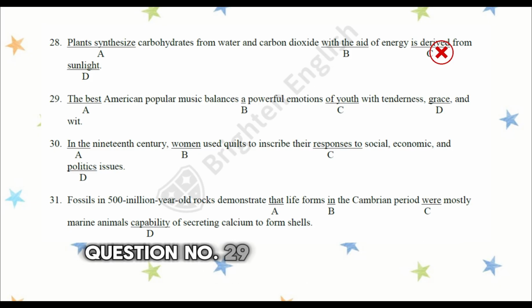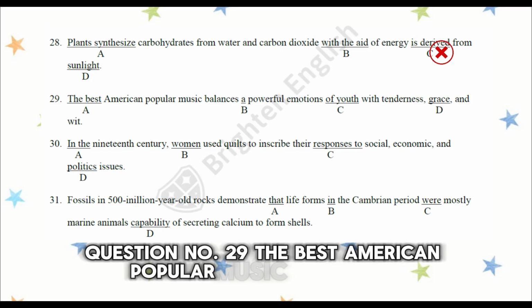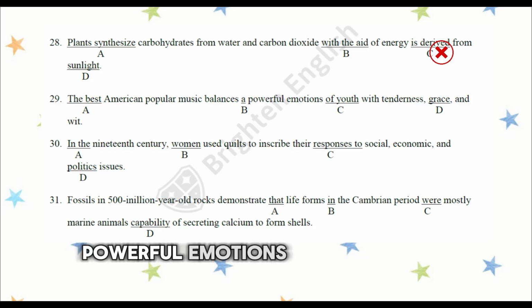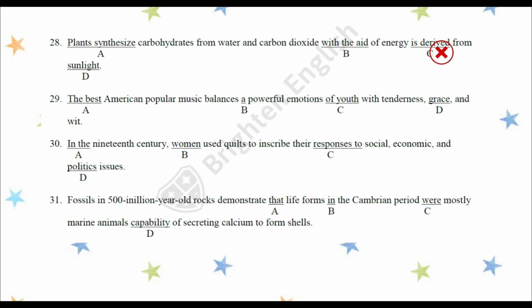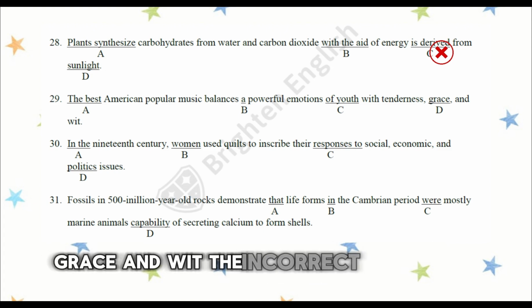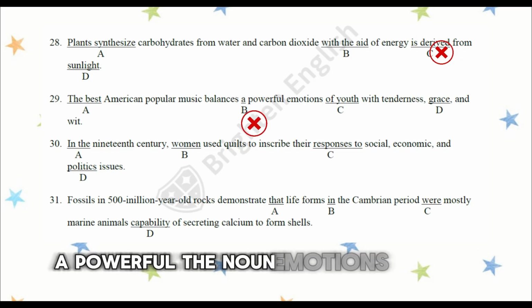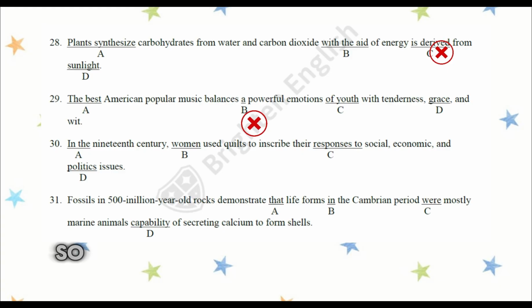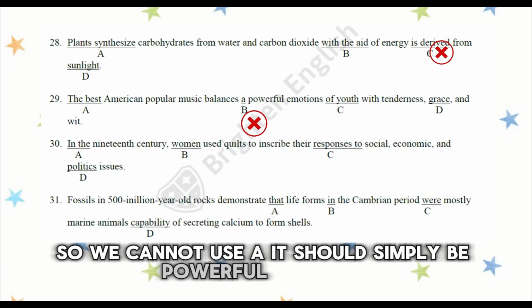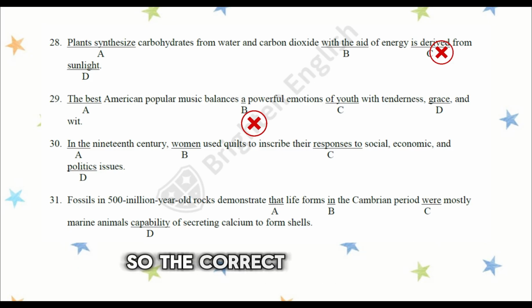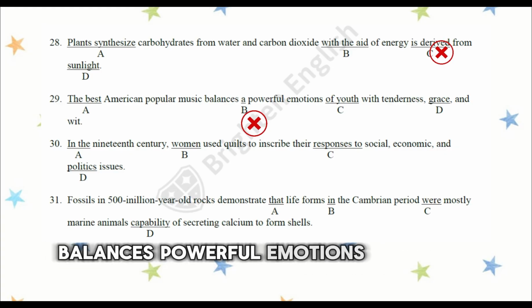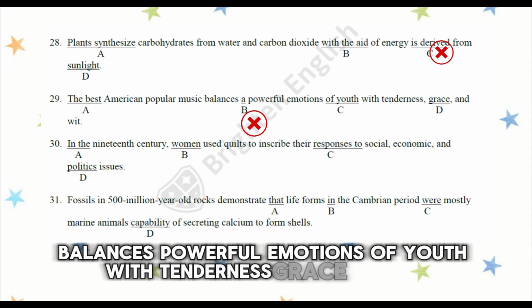Question number 29. The best American popular music balances a powerful emotions of youth with tenderness, grace, and wit. The incorrect answer is B, a powerful. The noun emotions is plural, so we cannot use a. It should simply be powerful emotions. So the correct sentence is: the best American popular music balances powerful emotions of youth with tenderness, grace, and wit.